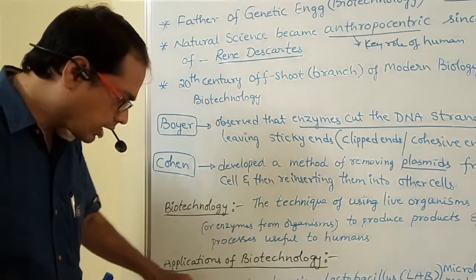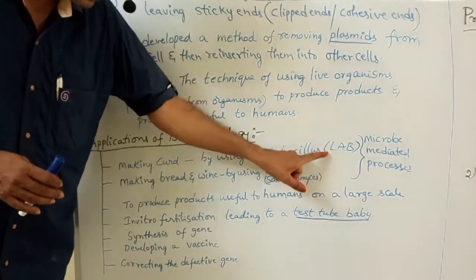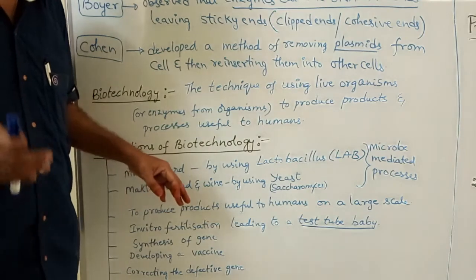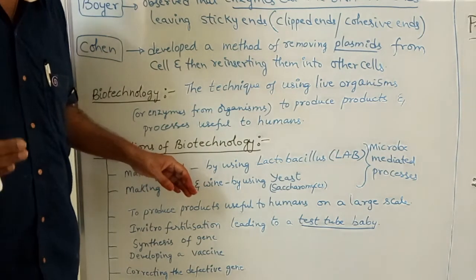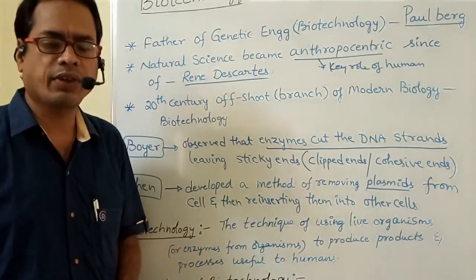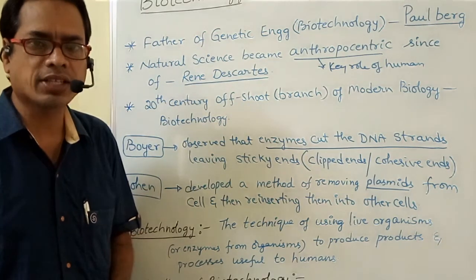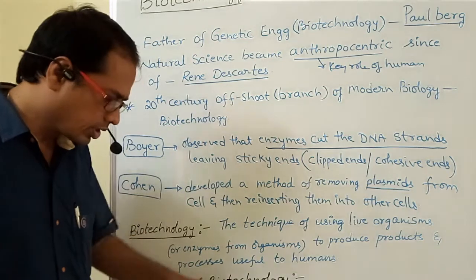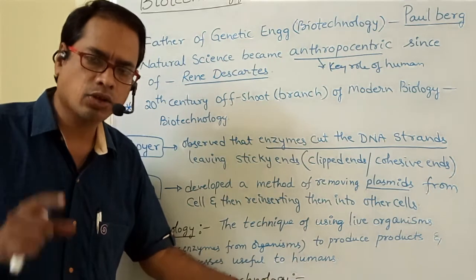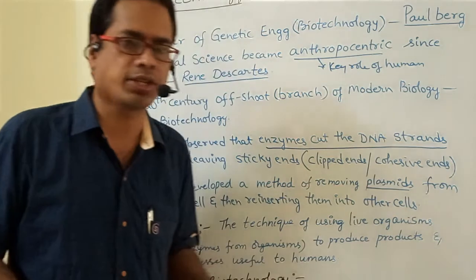So making curd by using Lactobacillus, a group called LAB, lactic acid bacteria. Making bread and wine: in the preparation of bread and wine, which microbe is used? That is yeast, scientific name Saccharomyces cerevisiae. So Lactobacillus is a bacterium, and yeast is also a microbe. That's why these two are microbe mediated processes.